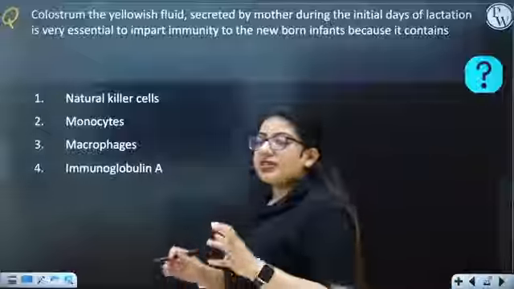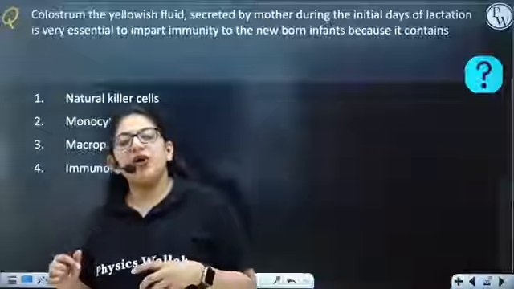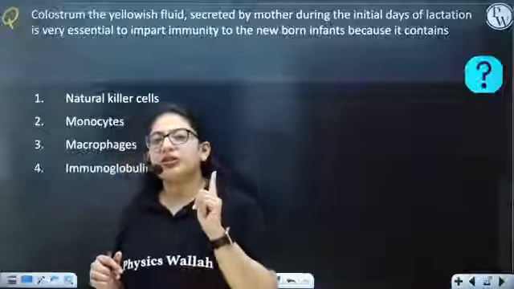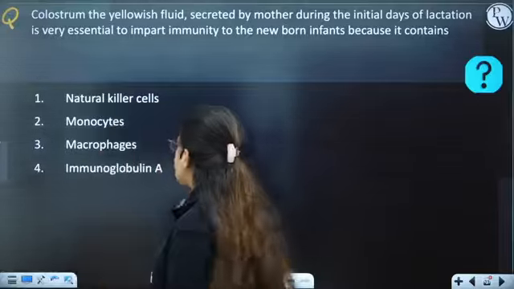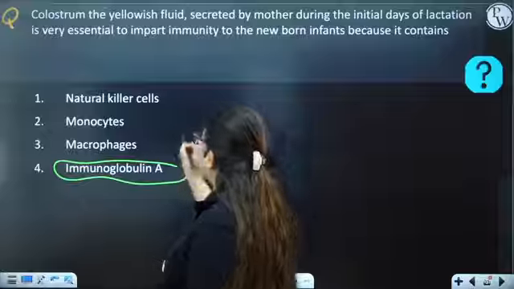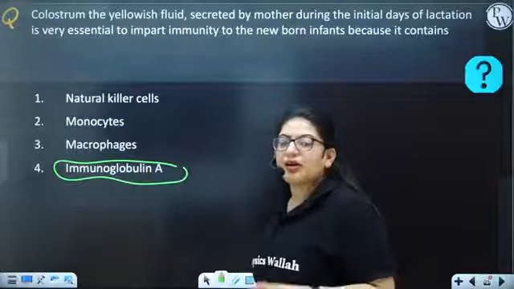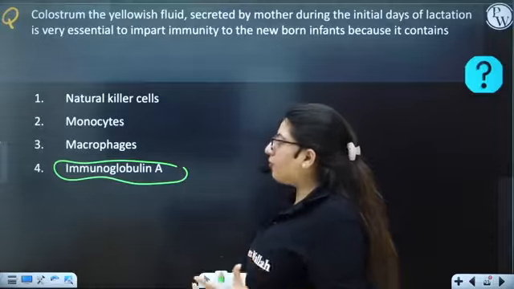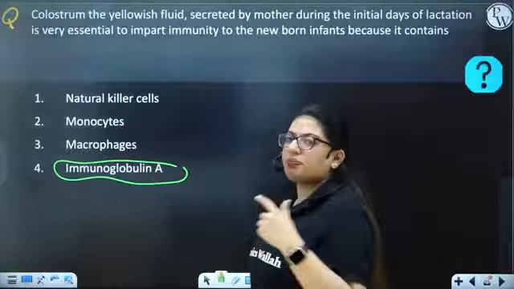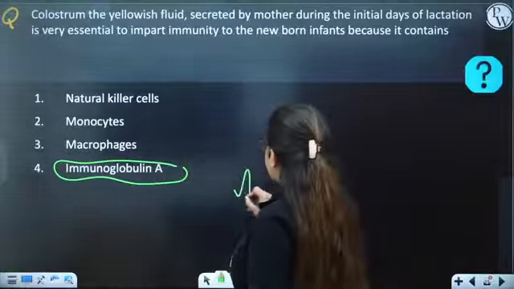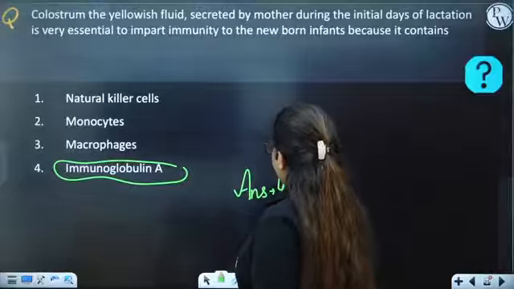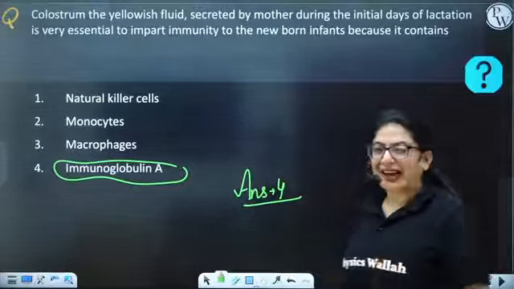Yes. So this is a question that falls in the category of two chapters. One is human health and disease, another is human reproduction. So you know colostrum contains immunoglobulin A. Now, what is an NK cell? The NK cell or natural killer cell is a type of lymphocyte. Monocyte, you know, is a part of blood, and macrophages are phagocytic cells. So the answer is 4. Simple. I know you can crack it.